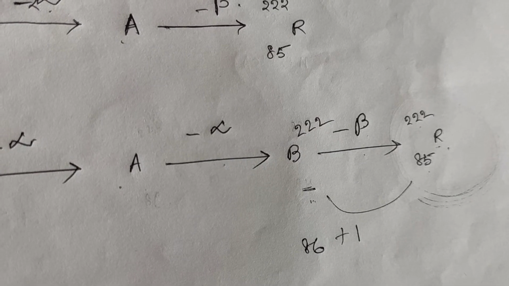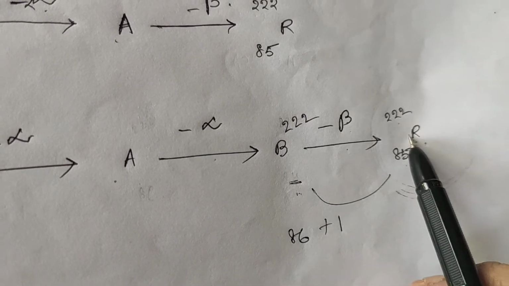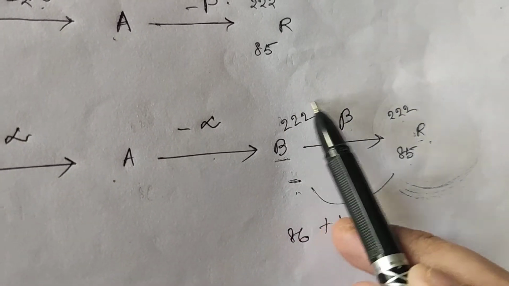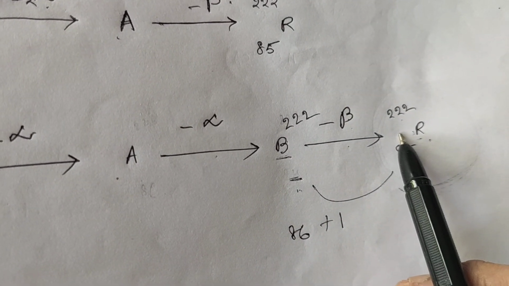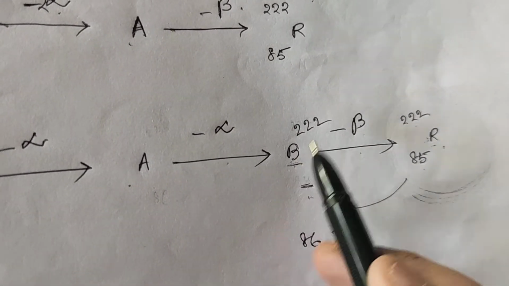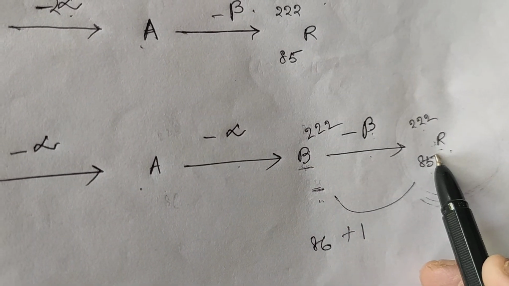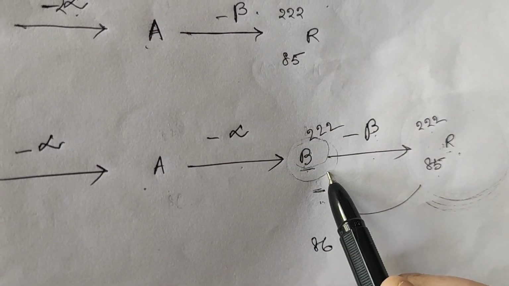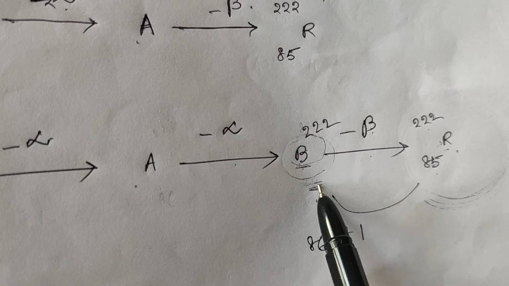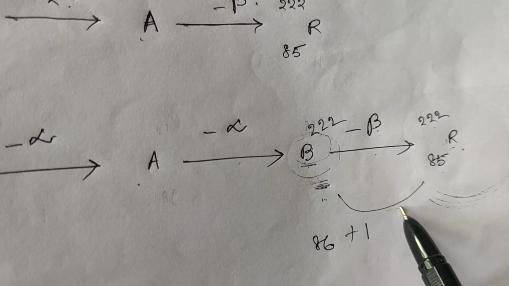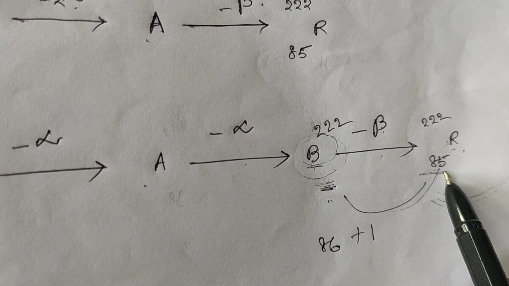In this question, we are coming from the back to the front. From B, beta was emitted to form R. R has not emitted beta. This has emitted a beta particle to form this. That means from the nucleus of this, a beta particle was emitted, so whatever was the atomic number, it is increased by +1 to form this.